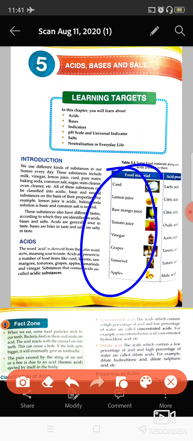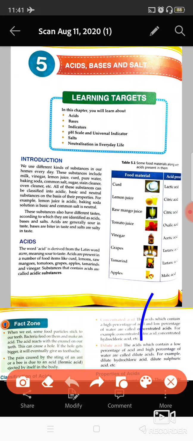Here you can see the food materials: curd has lactic acid, lemon has citric acid, raw mango juice also has citric acid, tomato juice has oxalic acid, vinegar has acetic acid, grapes and tamarind have tartaric acid, and apples have malic acid.